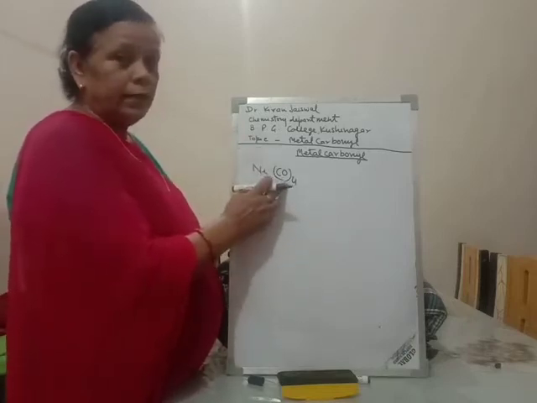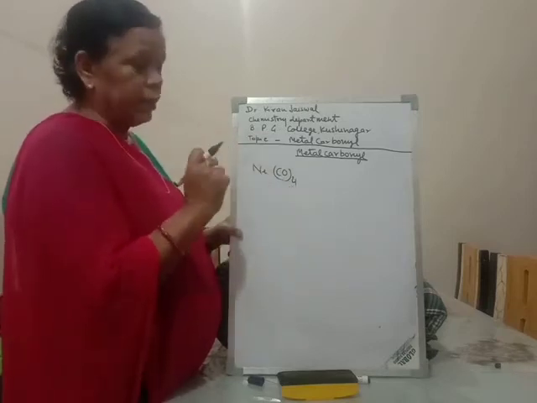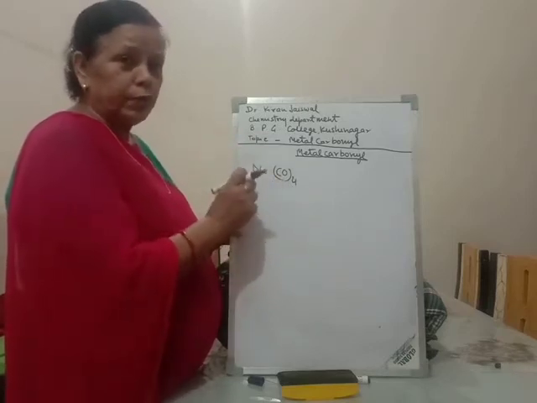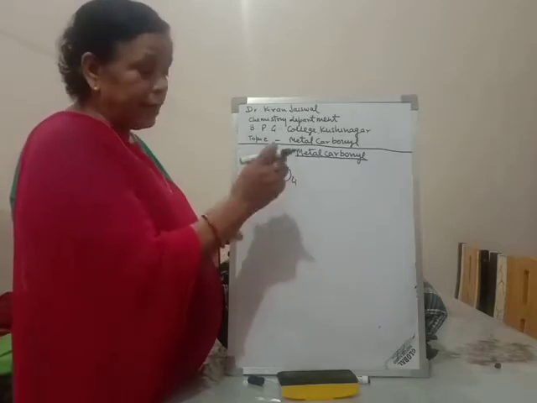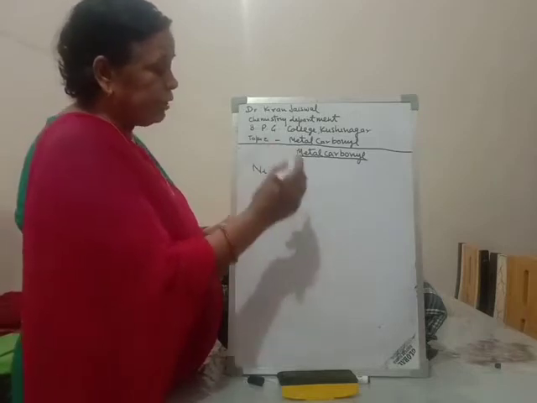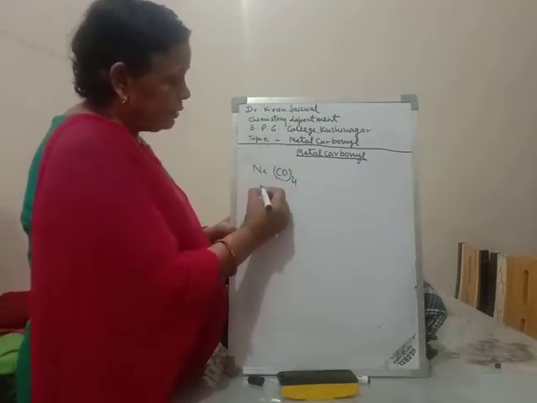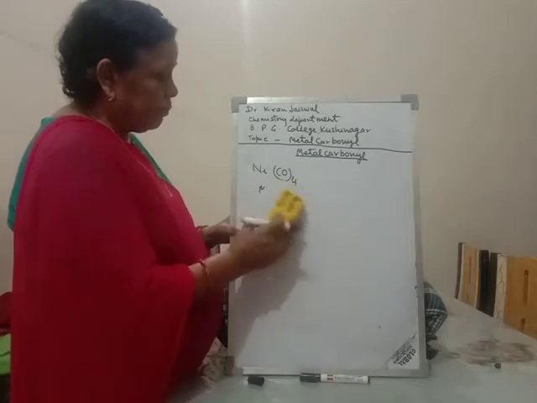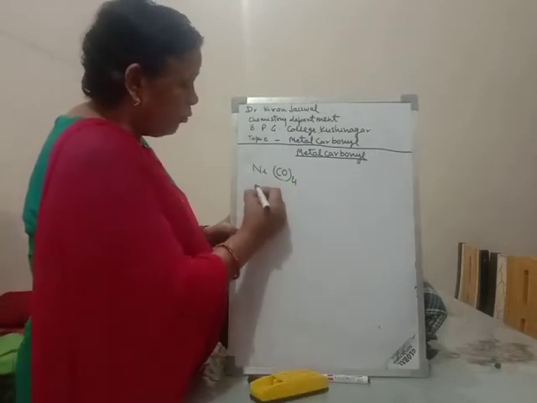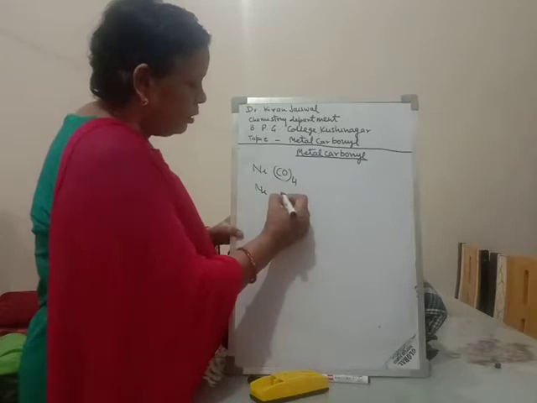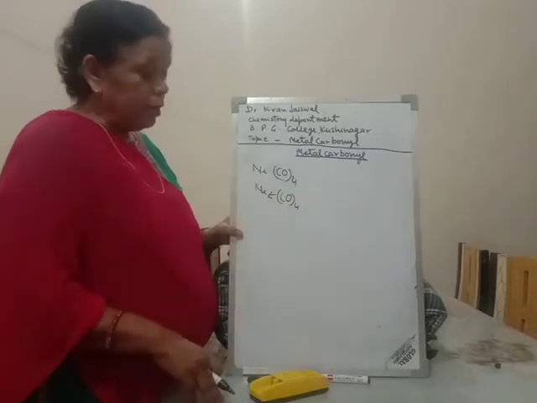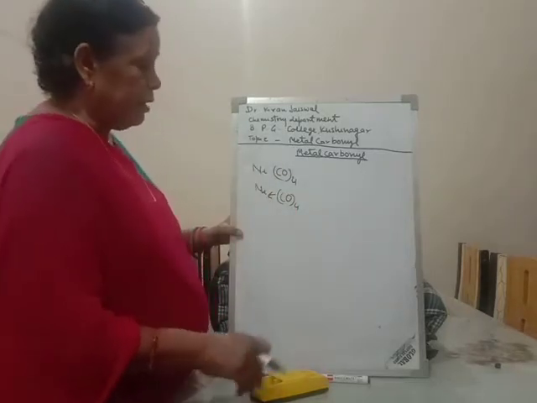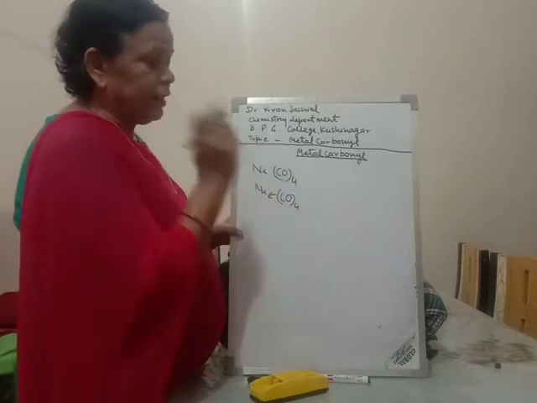Each CO ligand contains one lone pair of electrons, so 4 CO ligands contain 8 electrons, and these 8 electrons are donated to the metal atom and form 4 coordinate bonds. So this is the metal carbonyl.